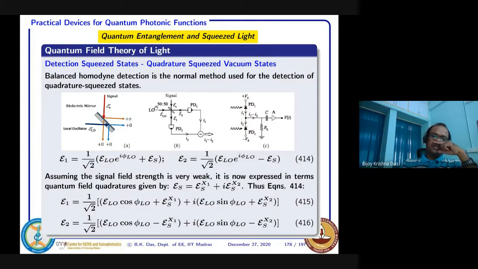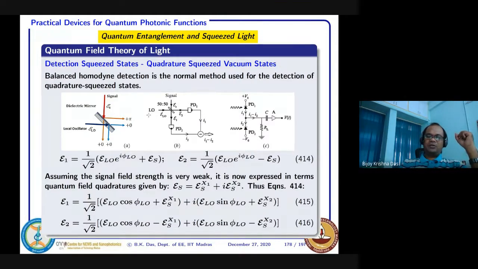There are two input ports, one is the signal and the other is the so-called local oscillator. The signal is some squeezed state you have, and you want to test whether it is squeezed or not. That is the ultimate goal.